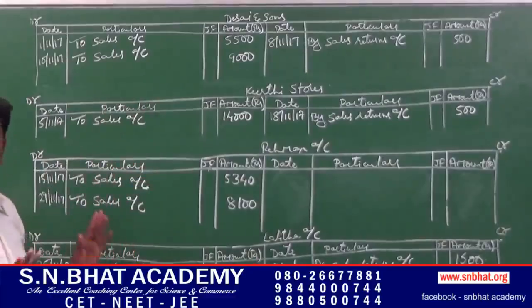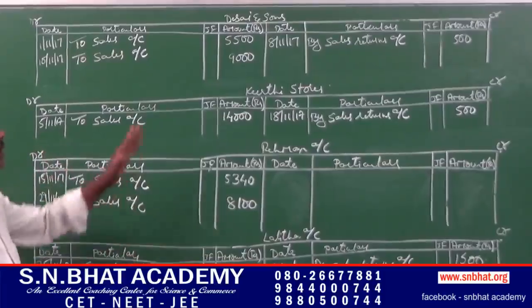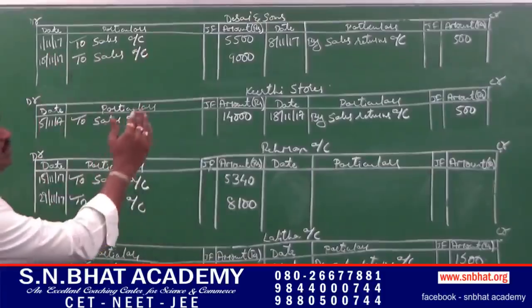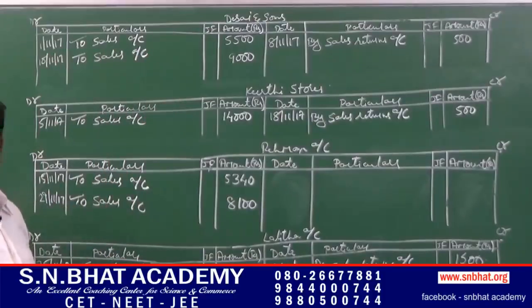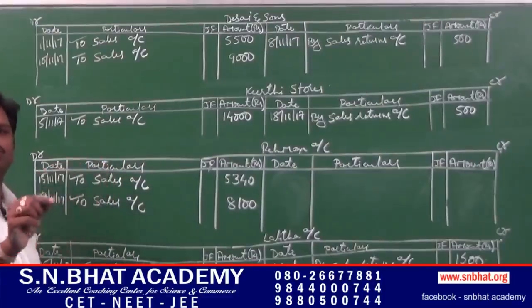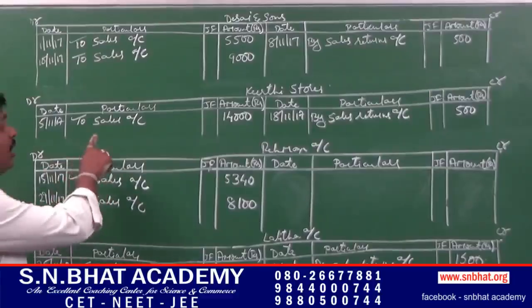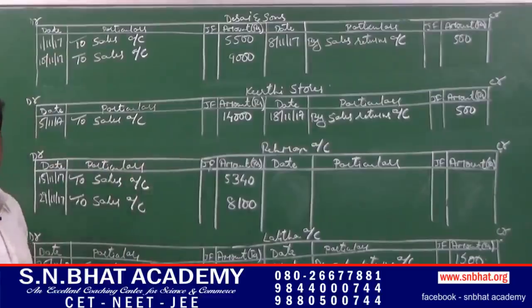No need to balance, or carry down or bring down. We just have to record the similar transactions in a single account. That is, sales on the debit side and sales returns on the credit side of Desai account. Next, Kirti Stores. We had sold goods to Kirti Stores on 5th of November. So it has to be debited. That is goods sold to Kirti Stores. Kirti Stores account to sales account. In Kirti Stores account, sales has to be debited, worth rupees 14,000.